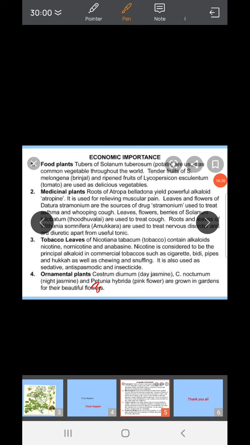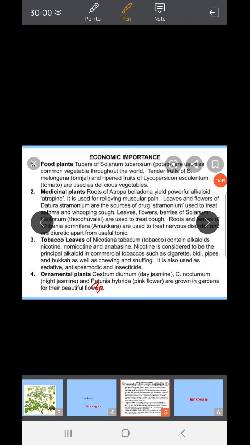The oil obtained from the seeds is used in perfumery and as a flavoring agent. Here I mention particularly the alkaloid atropine, which is extracted from Atropa. It is used especially for relieving muscular pains.